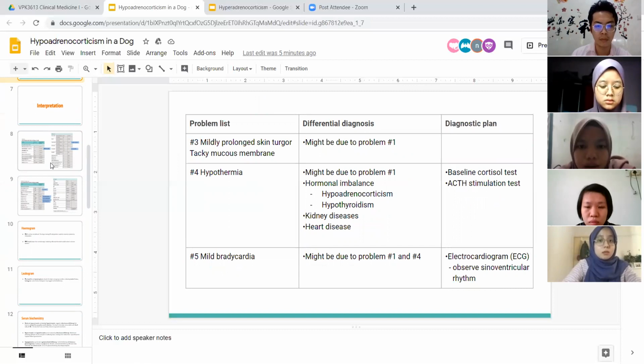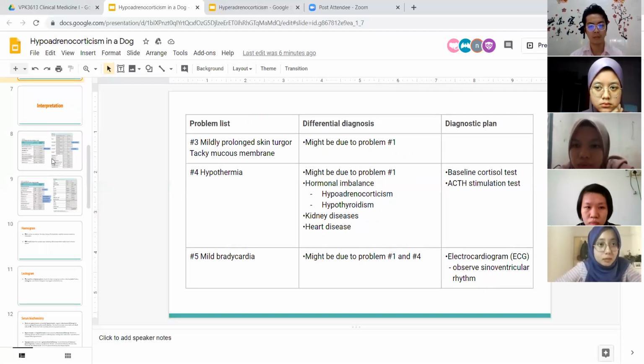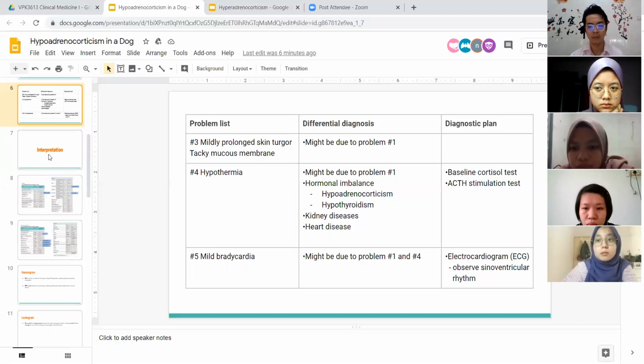The fourth one is hypothermia. Hypothermia can be due to problem number 1 also, and also can be due to hormonal imbalance such as hypoadrenocorticism and hypothyroidism, and also might be due to kidney disease and heart disease. For this problem, we plan to do a baseline cortisol test and also an ACTH stimulation test. The last one is mild bradycardia. This also might be due to problem number 1 and also problem number 4. For this problem, we plan to do an electrocardiogram to observe sinoventricular rhythm.